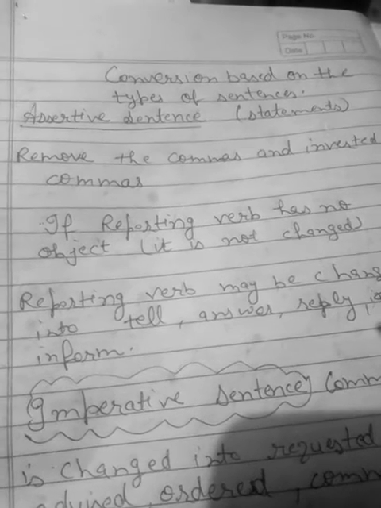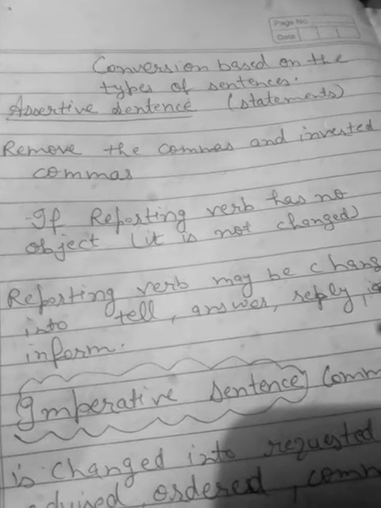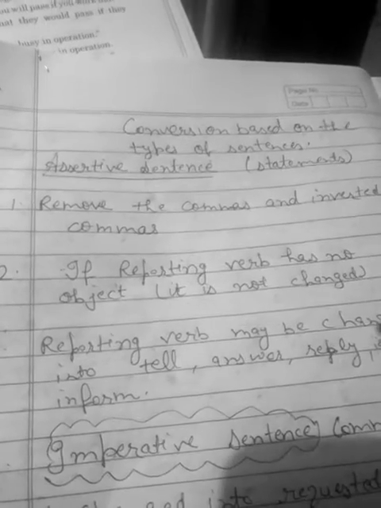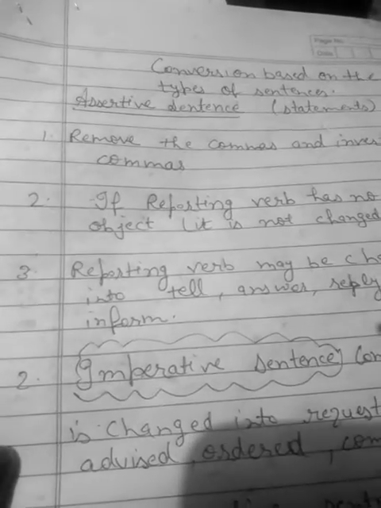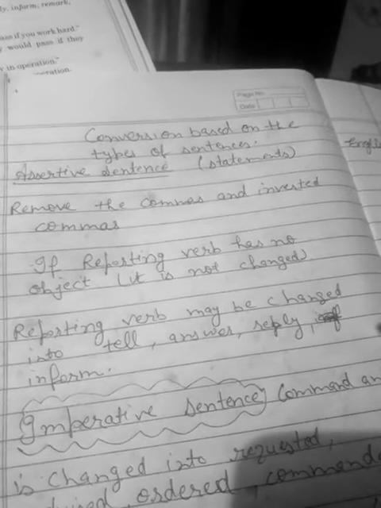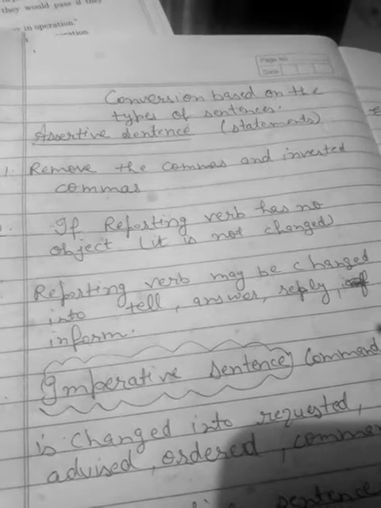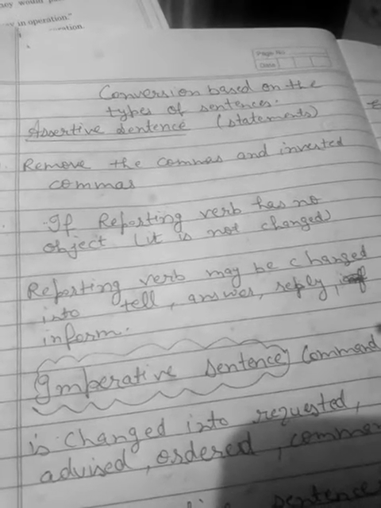Hello students. Today we will read conversion based on type of sentences in direct or indirect sentences. As we know that there are 5 types of sentences in which we can convert direct speech into indirect speech. First is assertive, second is imperative, third is interrogative, fourth is optative, and fifth is exclamatory sentences. And today we will read about 3 types of sentences: assertive sentences, which we call statements,